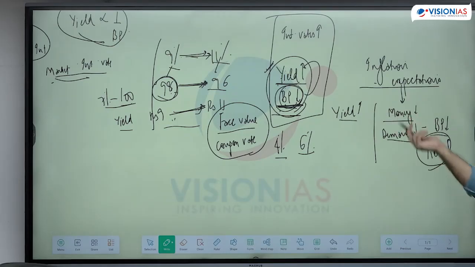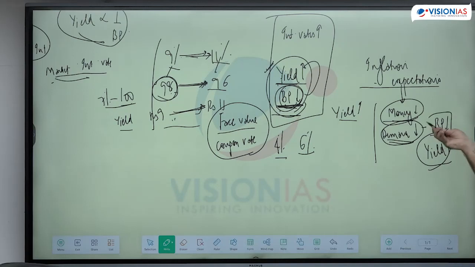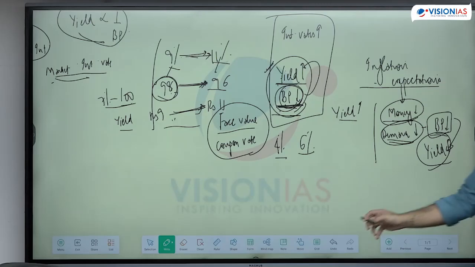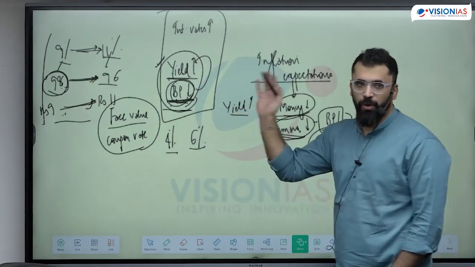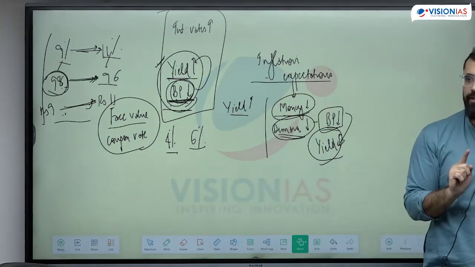In both the cases, the yield will be more. If I have less money because of inflation expectations, the demand for the bond will also be less. You can only make me buy the bond when the price falls. That means the yield will have to rise. Consider another case, in case of government. Is it clear how bond yield is dependent on a lot of other factors?